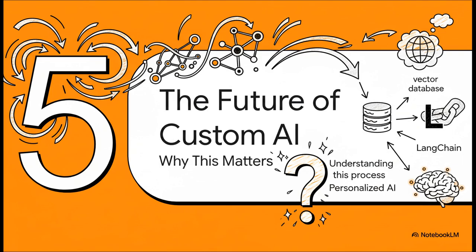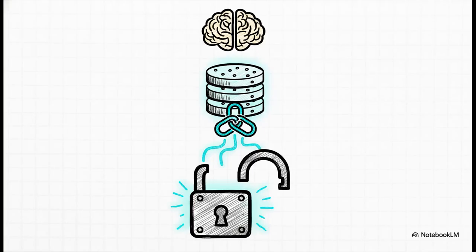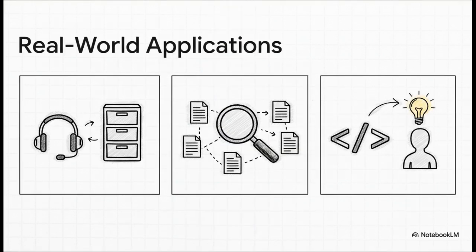So you might be thinking, okay, that's a neat technical trick, but really it's so much more than that. Understanding this process is basically understanding the future of truly custom personalized AI. So let's talk about why this really matters. It matters because this trio, the LLM brain, the vector database memory, and the LangChain nervous system, isn't just a small improvement. It's unlocking a whole new generation of AI applications that are hyper useful because they're customized to your world and your data. Just think about it for a second.